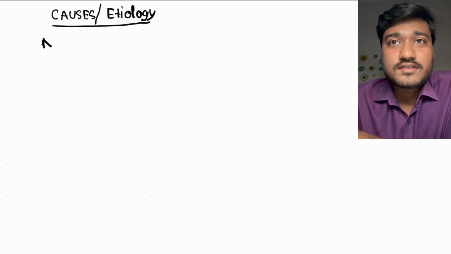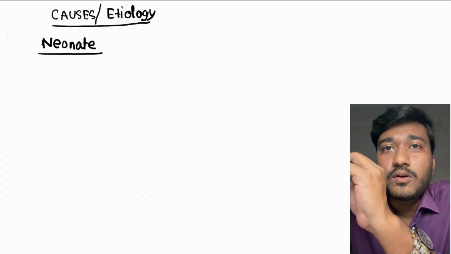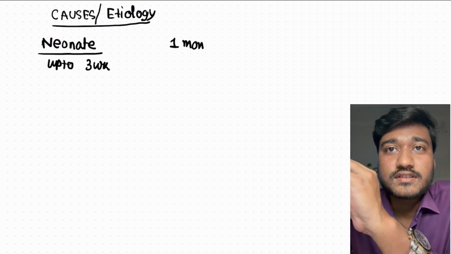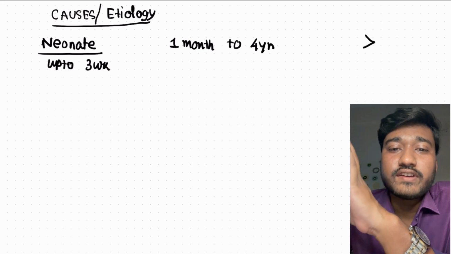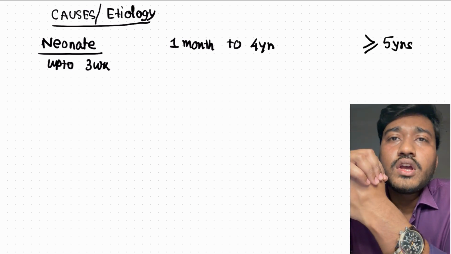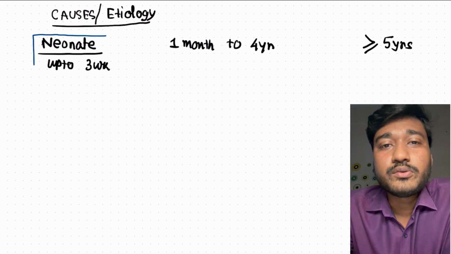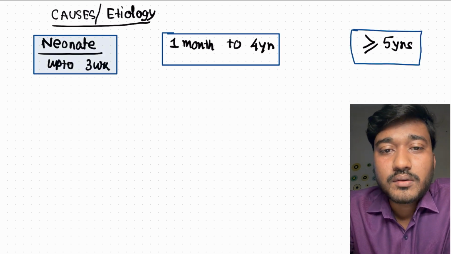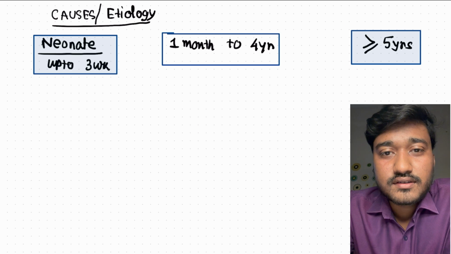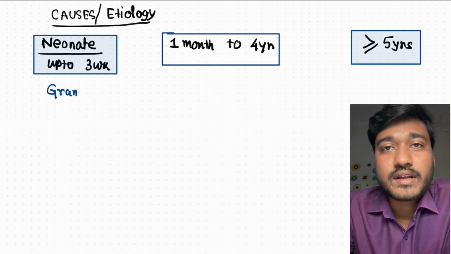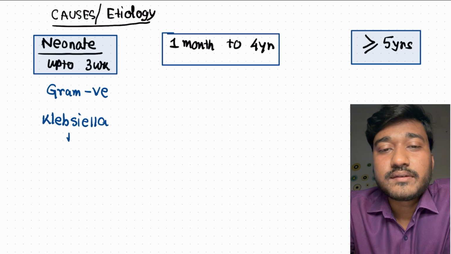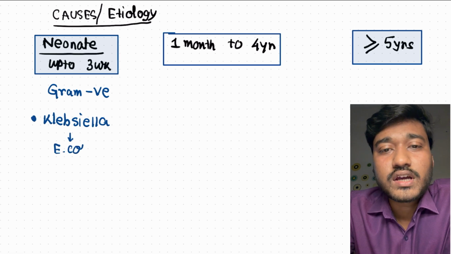Now we want to discuss the causes or the etiology according to the age group. Most common causes we will discuss according to the age group, which are clinically very relevant. Okay, up to 3 weeks of age, within the neonatal period, the most common cause always is gram negative bacteria, mostly Klebsiella, or E. coli, or Acinetobacter, like that.